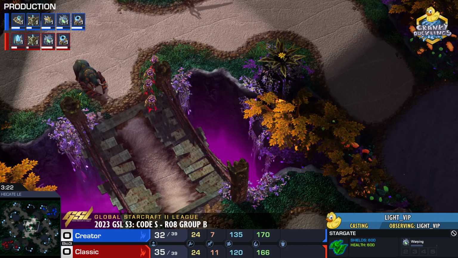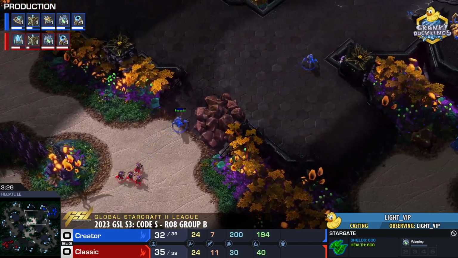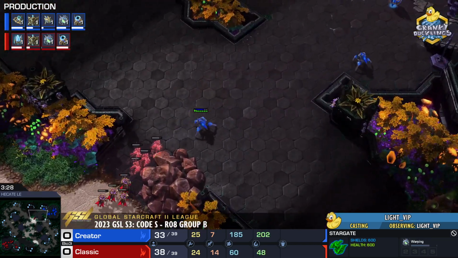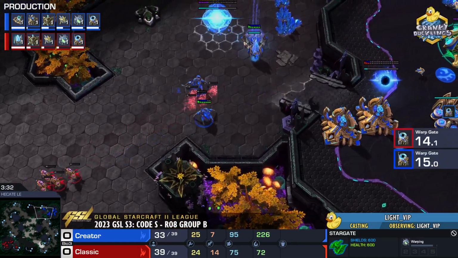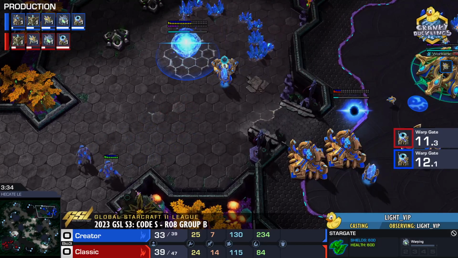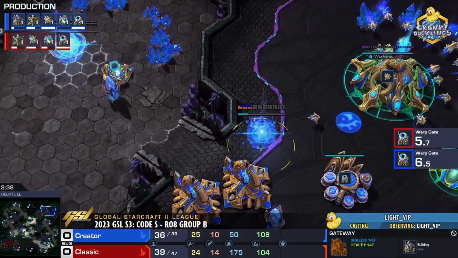Not yet here, as Classic is going to be moving across the map, headed towards the natural base. So far, just meeting up here with the Stalkers of Creator. Again, Creator is becoming a little bit overwhelmed, but he does pull back. Shield batteries finishing up just in time. He does go for a full wall as well with that 3rd gateway, and he is safe and sound.